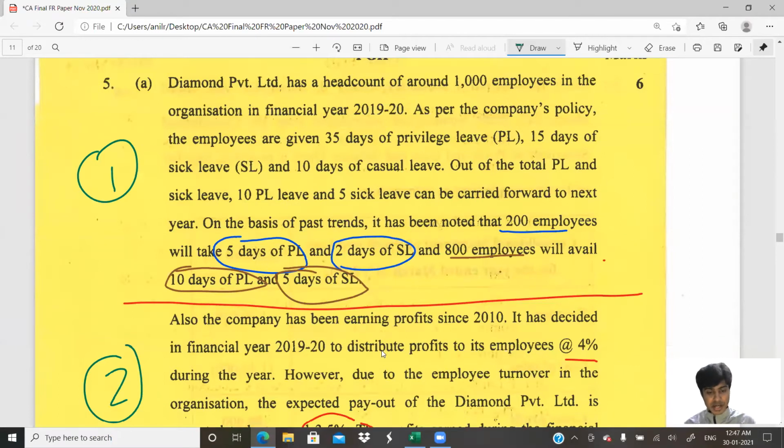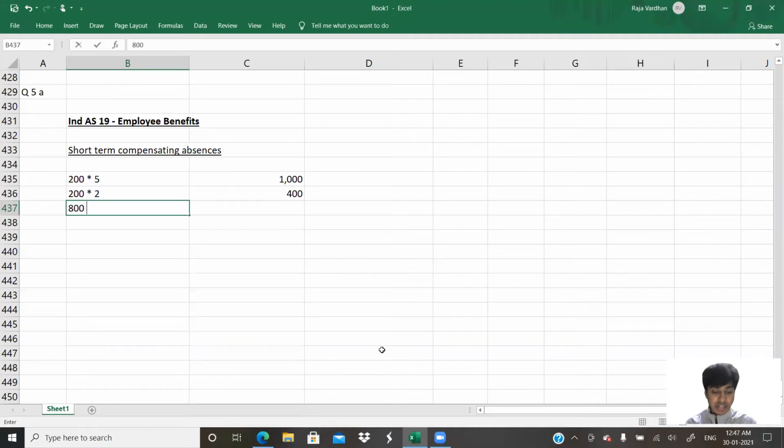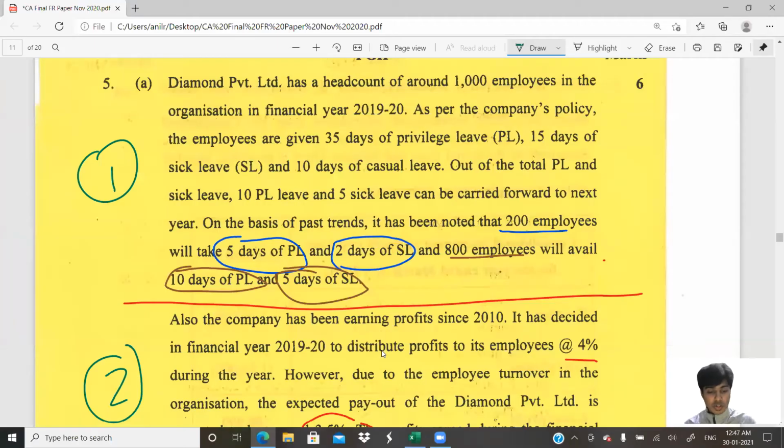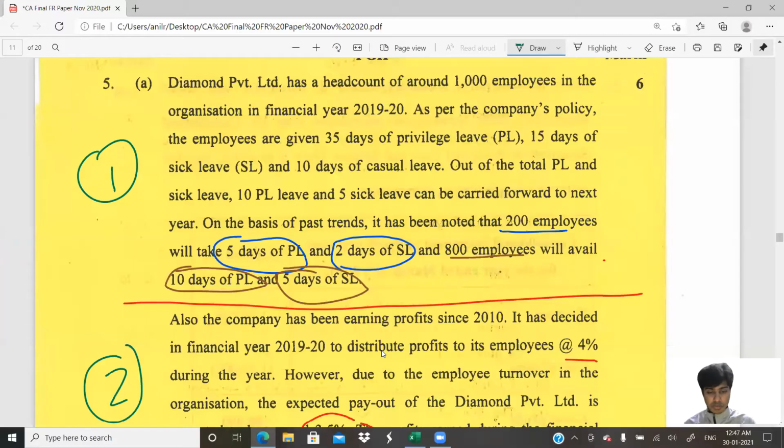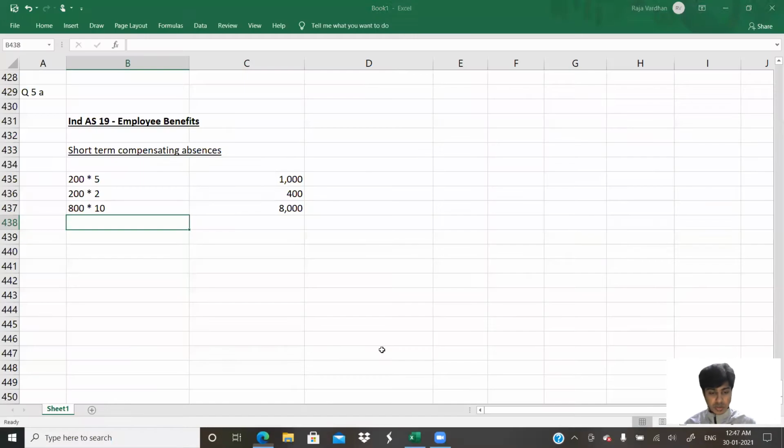Then they have given 800 employees for 10 days and 800 employees for 5 days. That is the leave that they'll avail. You are expecting them to take so many leaves. So when they take so many leaves, you would have to pay them irrespective of whether they are working or not, isn't it? So you're creating provision for the same. 800 for 5 days. 800 multiplied by 5. How much is 800 multiplied by 5? Half of the previous one, 4000. That's it.